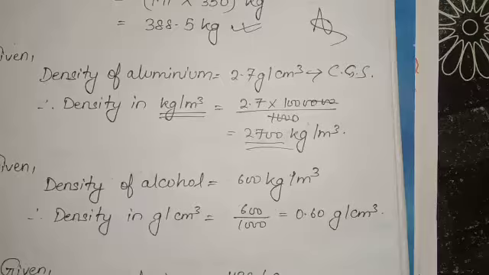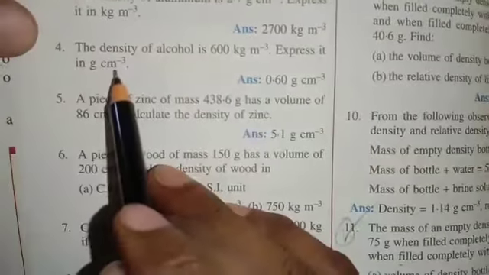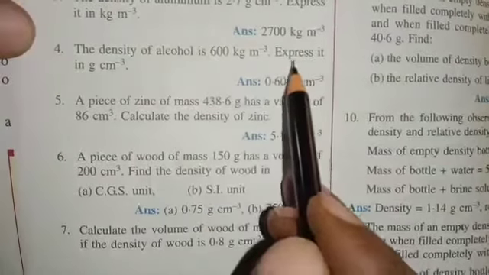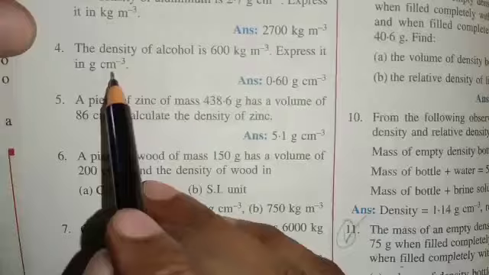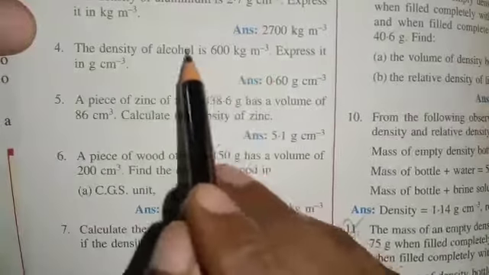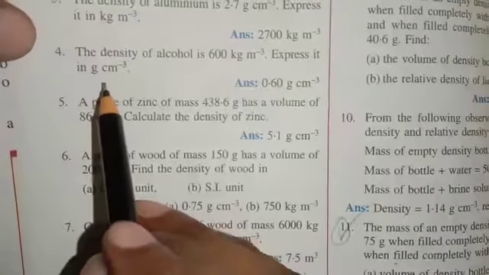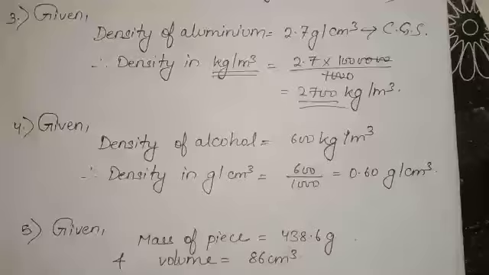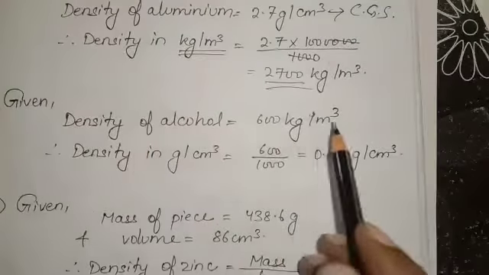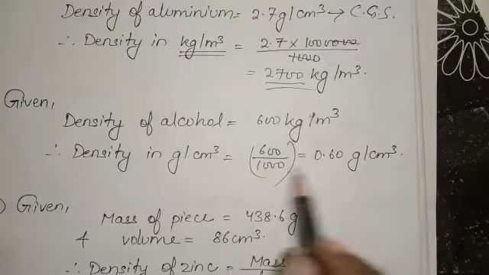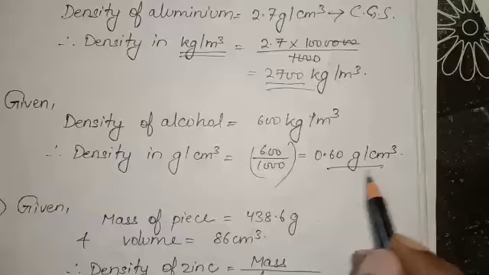Question number 4. What is given, just see. The density of alcohol is given as 600 kg per meter cube, express it in gram per centimeter cube. The density of alcohol is given in SI system, and you have to convert it into CGS system, gram per centimeter cube. That means you have to divide by 1000. You will get 0.60 gram per centimeter cube.